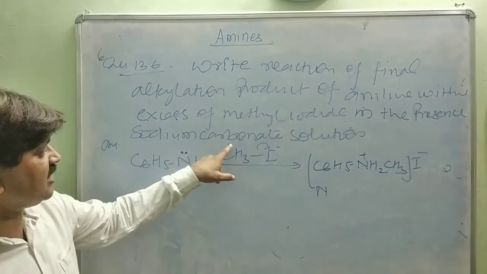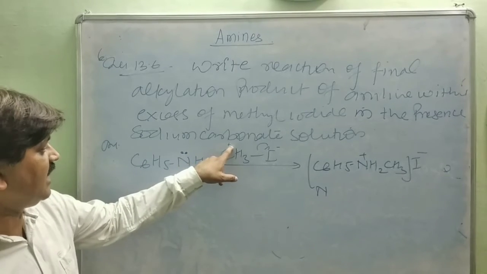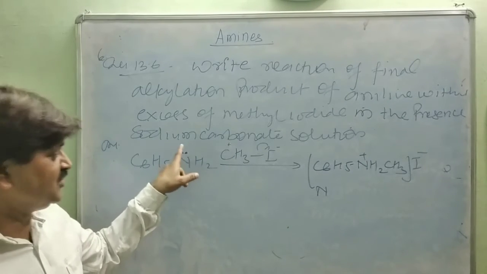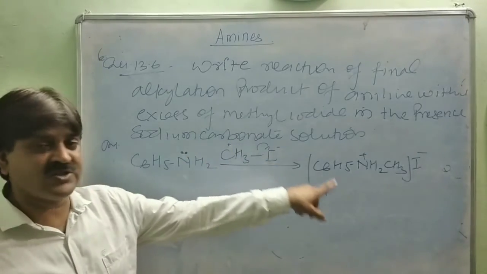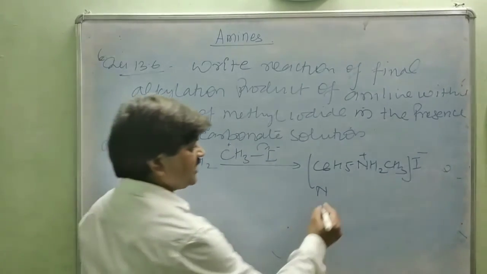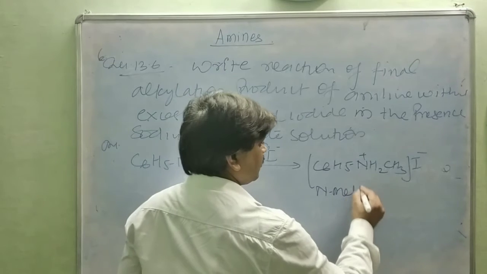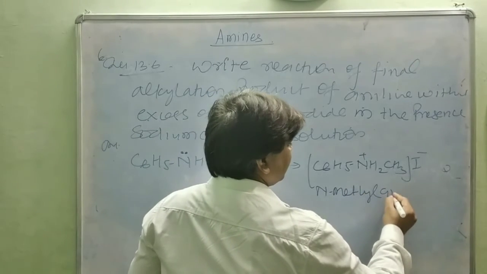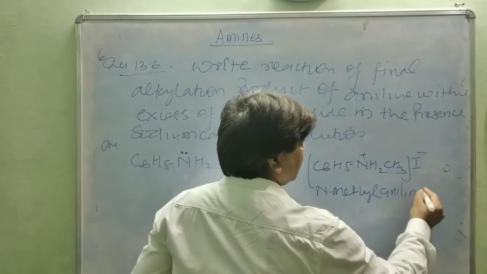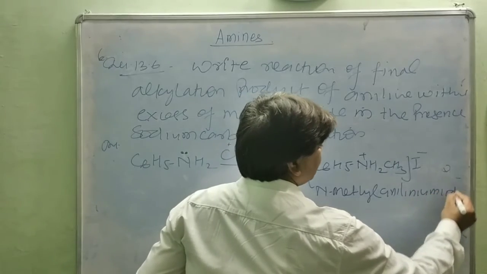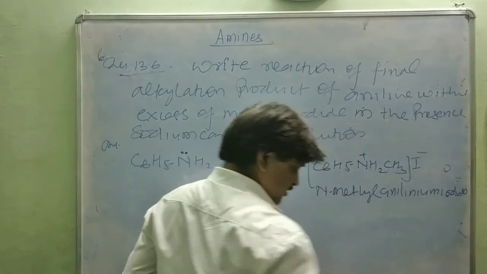The reaction is very clear. The nitrogen donates its lone pair to carbon, and now it becomes positively charged. This positive ion and the negative iodide form the salt. This is called N-methyl anilinium iodide. This is the product.